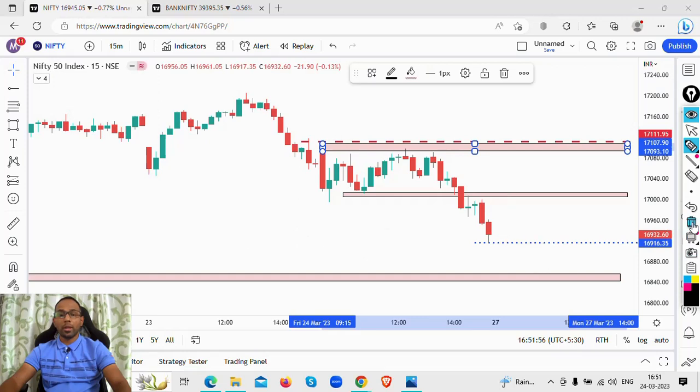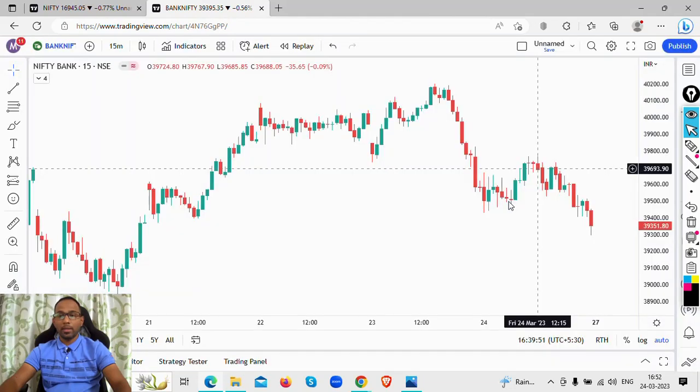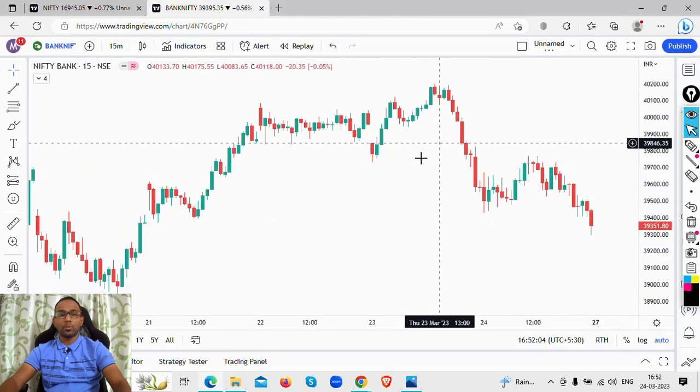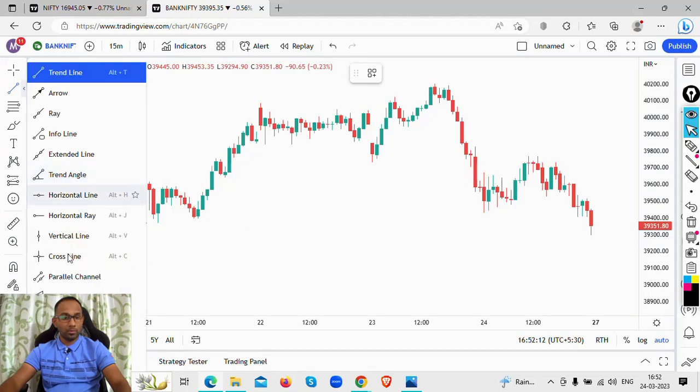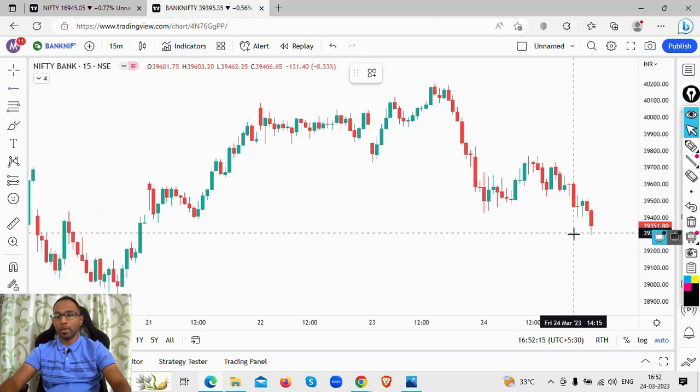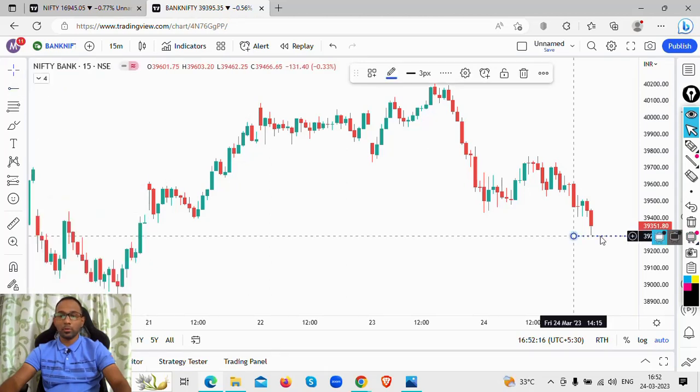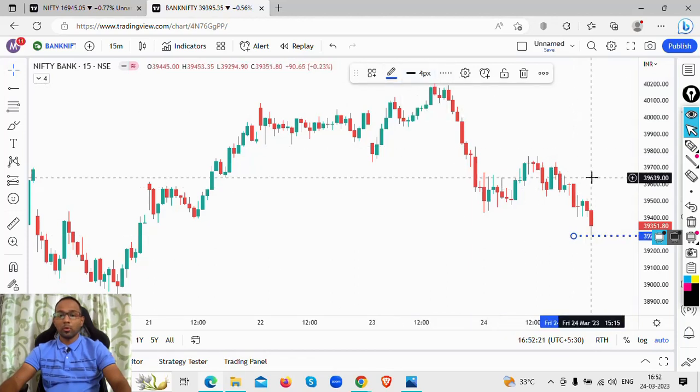What are we going to look at in the Bank Nifty? Let's see what it is looking like. From the Bank Nifty point of view, we will mark the high and the low. Let's mark the low first. The low on Bank Nifty was around this particular zone. That particular low today was 39,295 levels.